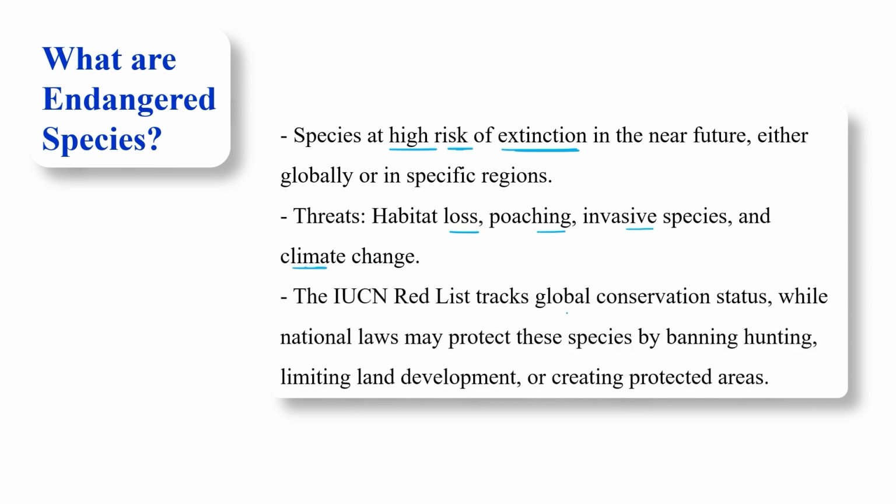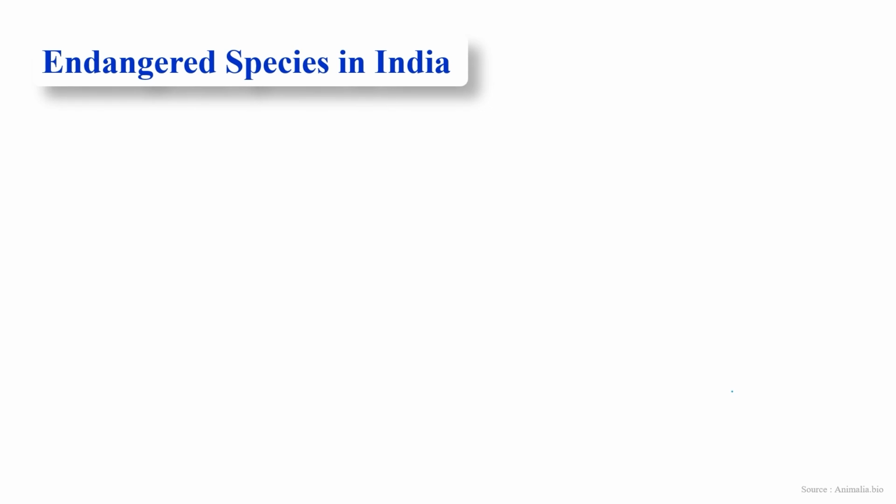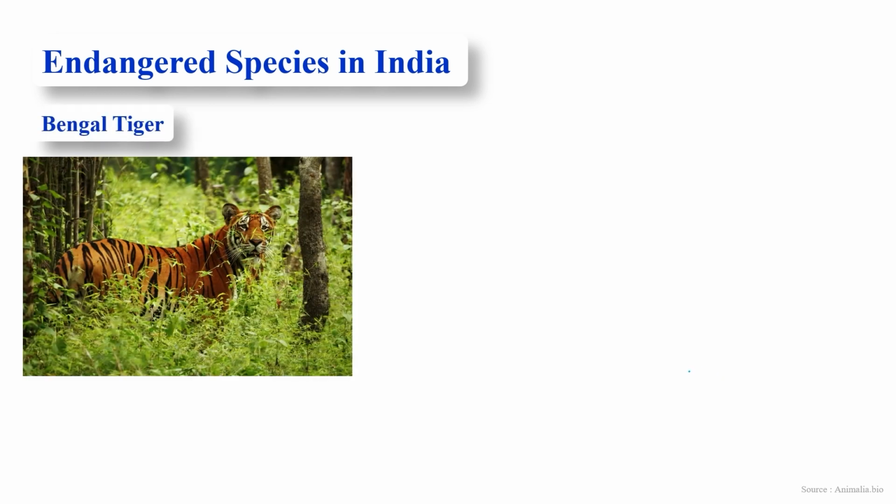Clear? The IUCN Red List tracks global conservation status, while national law may protect these species by banning hunting, limiting land development, and creating protected areas. So these are some efforts initiated at the government level or throughout the globe. Now let's discuss endangered species which are present in India.